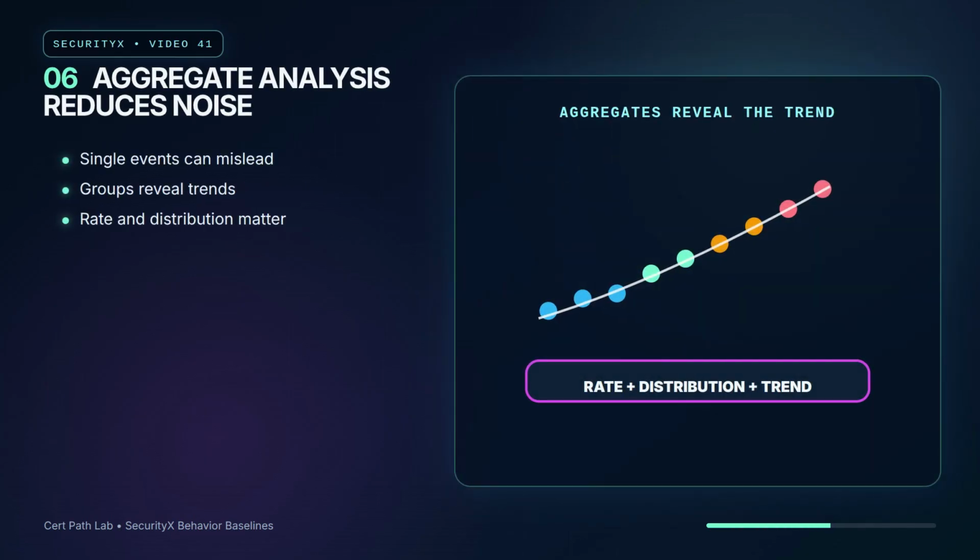Aggregate analysis looks across many events instead of overreacting to one. A single failed login may be normal. A rising failure rate across one department, one source network, or one application can show a trend. Aggregation helps the SOC see distribution, rate, seasonality, and outliers without turning every small deviation into an incident.